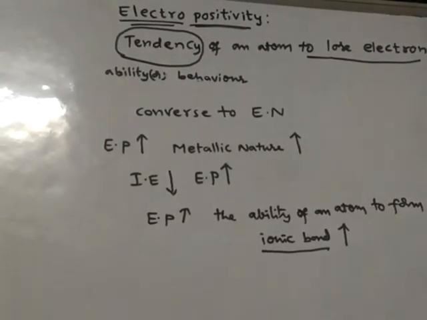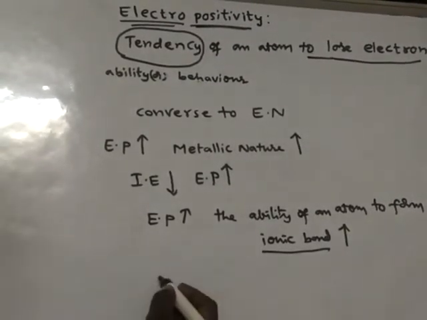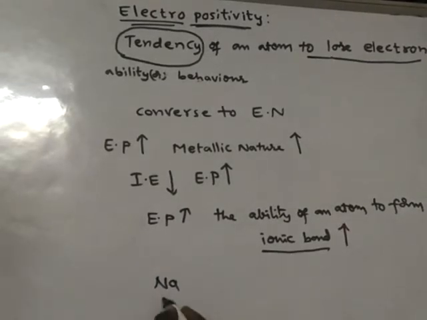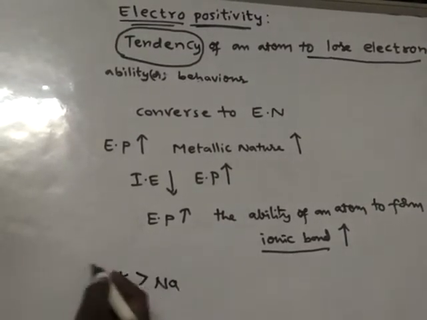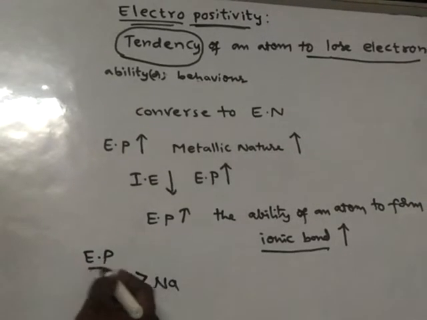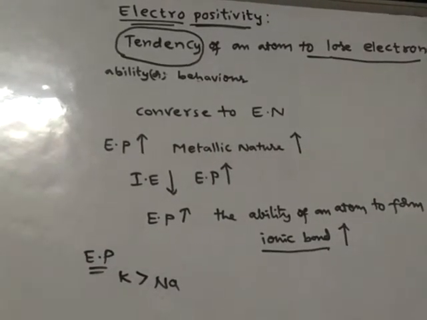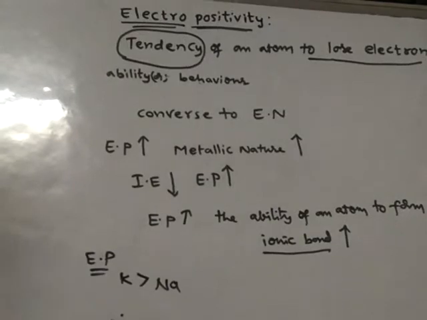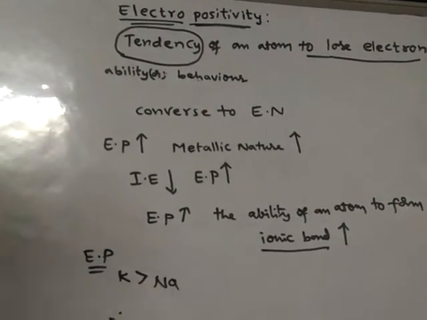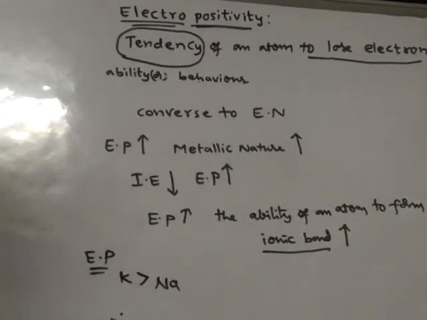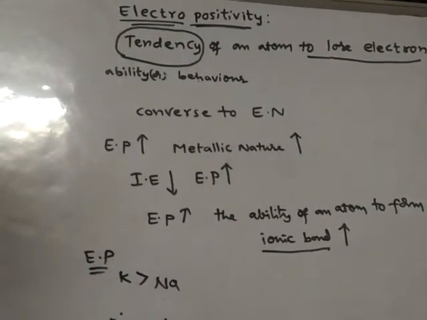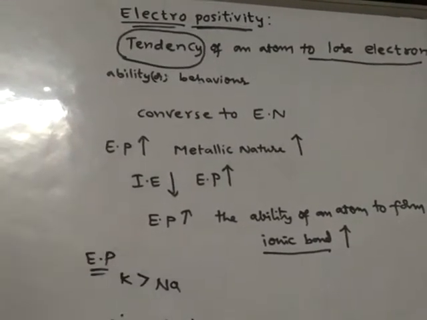For example, if you take sodium and potassium, the electropositivity of potassium is greater than sodium. Therefore, potassium will form a stronger ionic bond than sodium. Let us take KCl as an example.